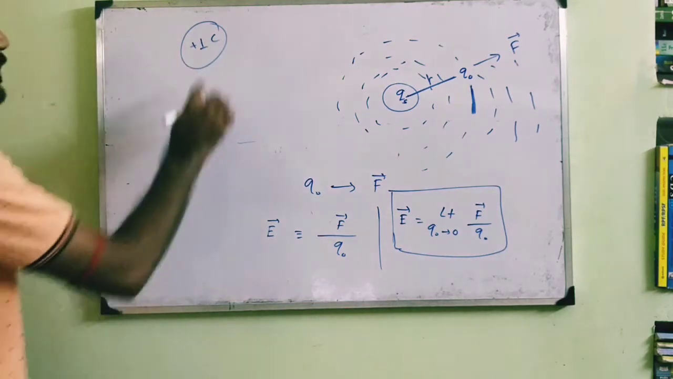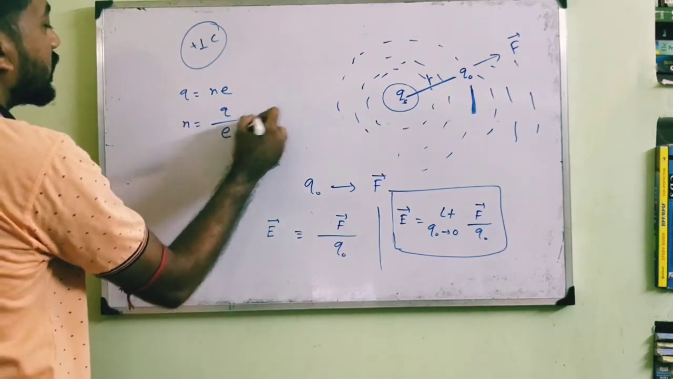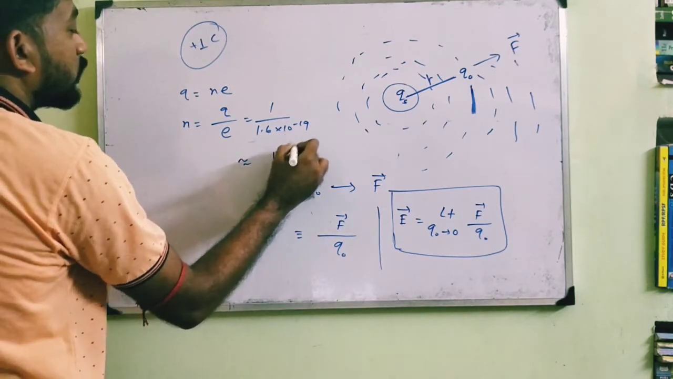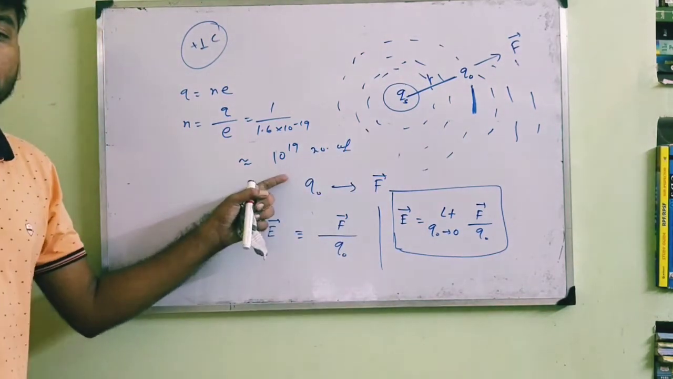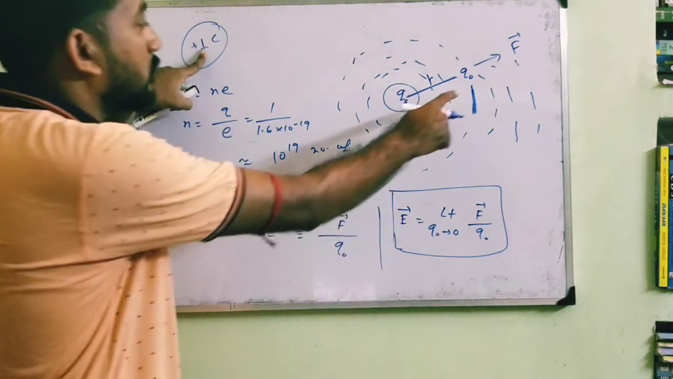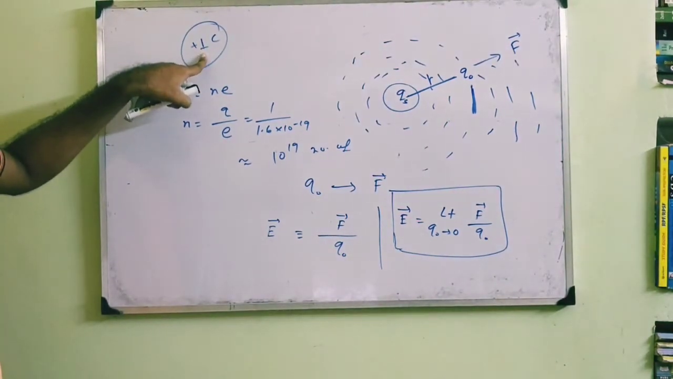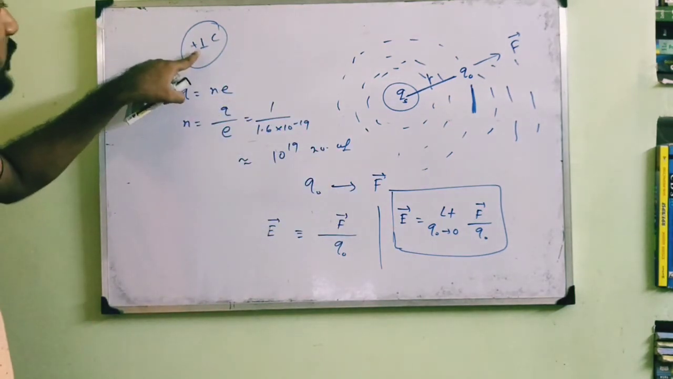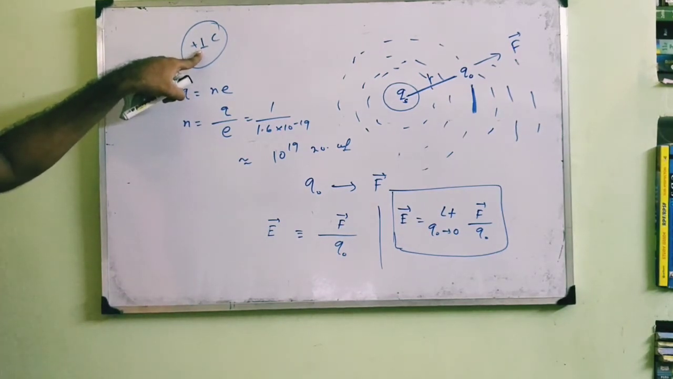If we take q equals n e, then n equals q divided by e, that is 1 divided by 1.6 times 10 to the power minus 19. That is of the order of 10 to the power 19 electrons. This is a very large number of electrons, so that will always disturb the charge Qs. So when we talk about the definition of electric field, we should not choose the test charge or the observed charge like this.